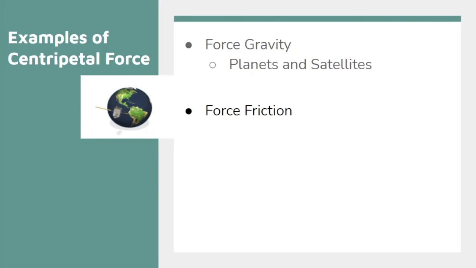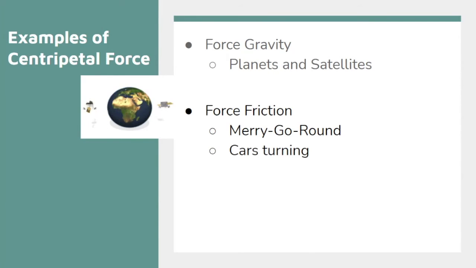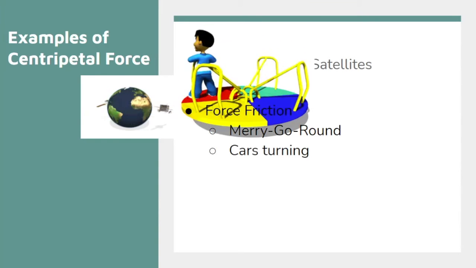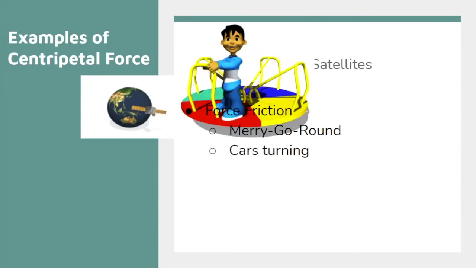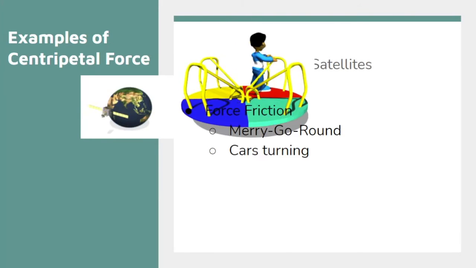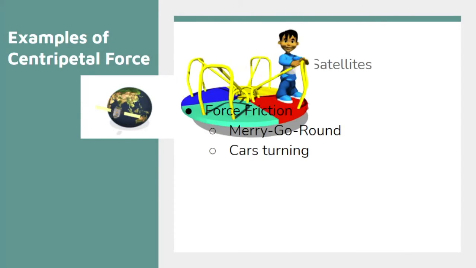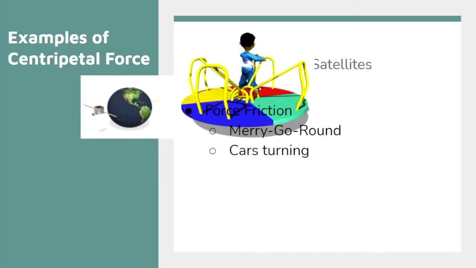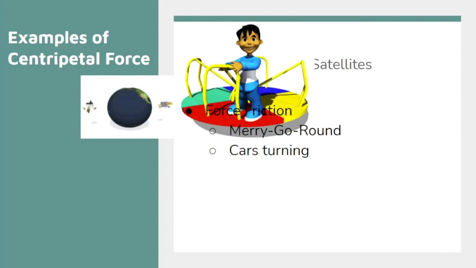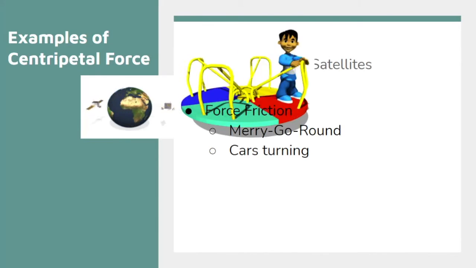Now let's take a look at force friction as a centripetal force. Well, an example of that could be a merry-go-round or possibly cars turning. And over here, we have a kid on a merry-go-round. We know that force friction is what's holding them because if we look at their feet, they are stuck to the merry-go-round. If we were to remove the friction of the merry-go-round, what would happen? Well, this kid would go flying off the merry-go-round, which just affirms the fact that friction is the centripetal force in this case.